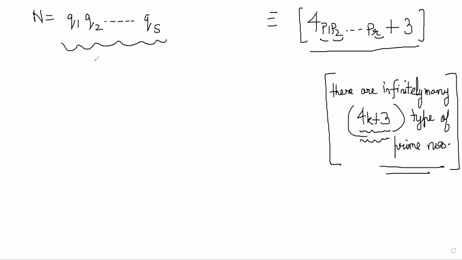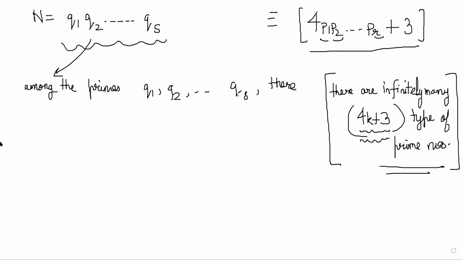So now what I'm going to claim is that among the prime numbers q1, q2 to qs, there is one of them which is congruent to 3 modulo 4.